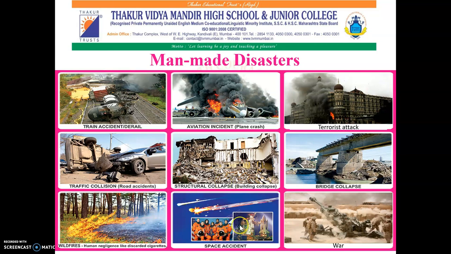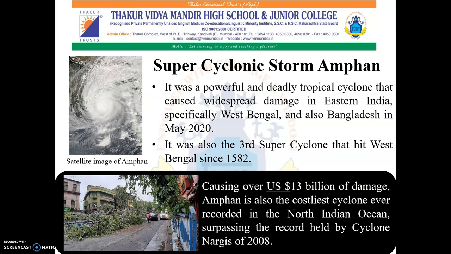Next is space accident. When astronauts go to space, there are chances some accident might take place. And finally, war. So, we have seen different examples of natural disasters as well as man-made disaster. Now, let us see few disasters which recently happened this year only.